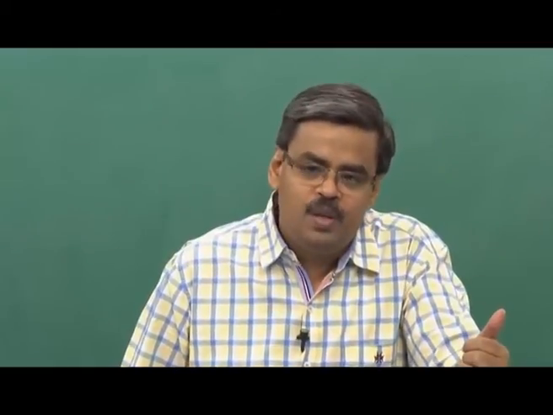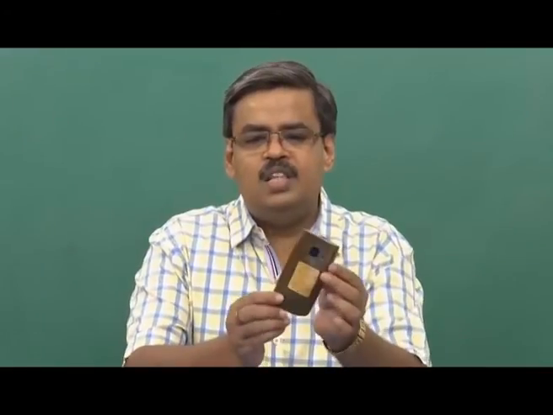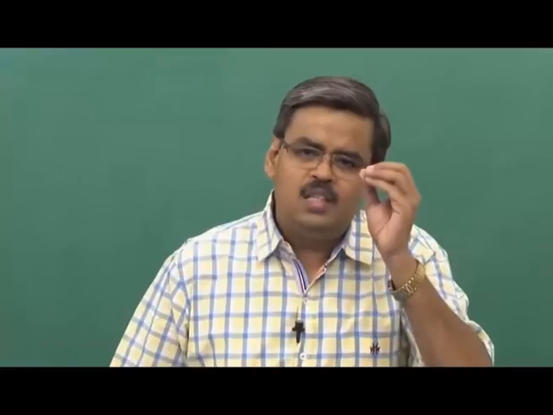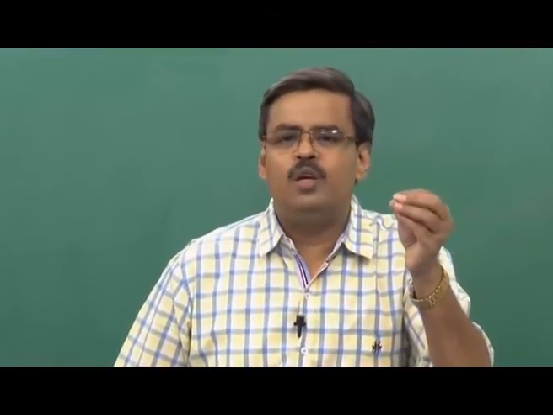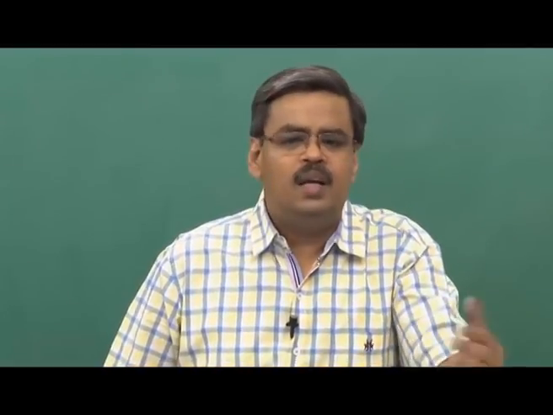Similarly, the third constancy, which is again important, is constancy in terms of shape. Irrespective of the change in slant or orientation of the object, we always perceive them to be of the same size. So, if I take this object in my hand, the size that you see right now, the moment I change the slant, the size and shape will not remain the same. But as human beings, we know that this is the actual size of the object. A cell phone will be of this dimension, the length, the width, the thickness, and that is it.